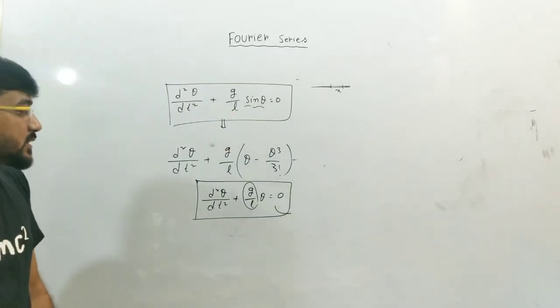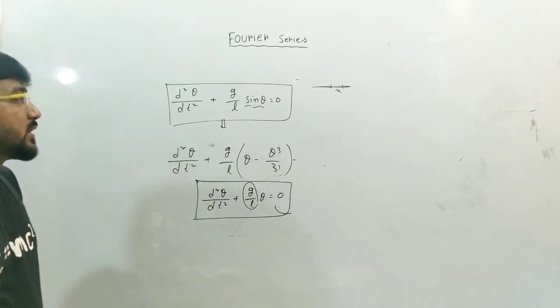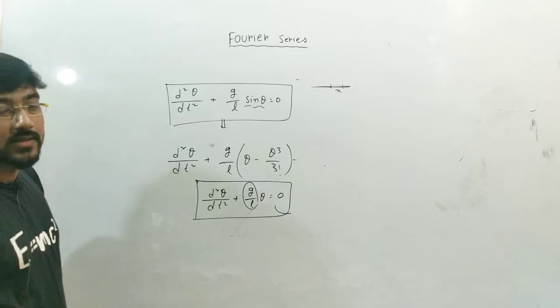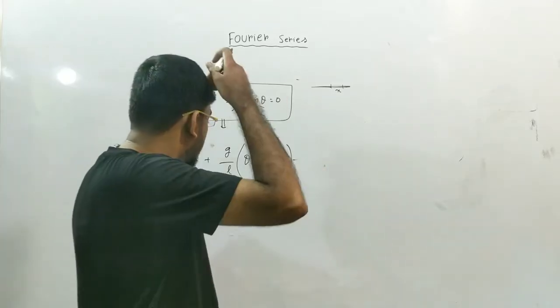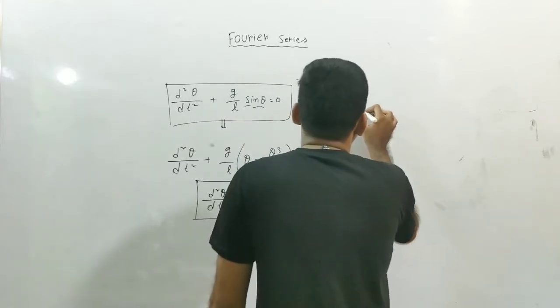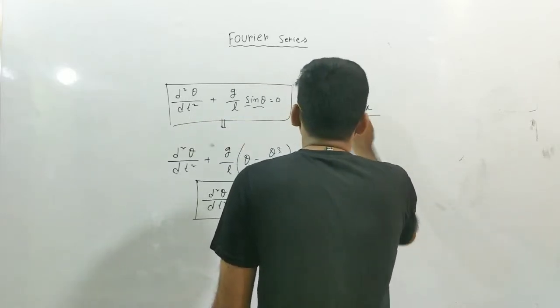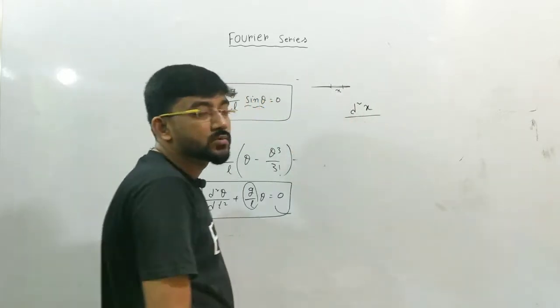This is the discussion of simple pendulum or simple harmonic motion. I think you have studied this in your 10+2 level. So what is the differential equation in that case? This differential equation can be written like this: d2x, or you can write it as y also if you want.